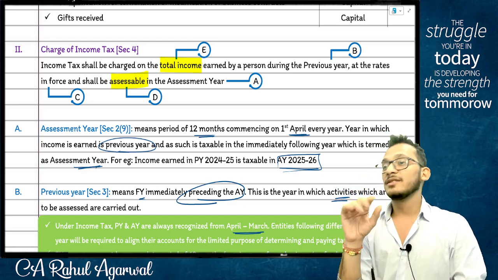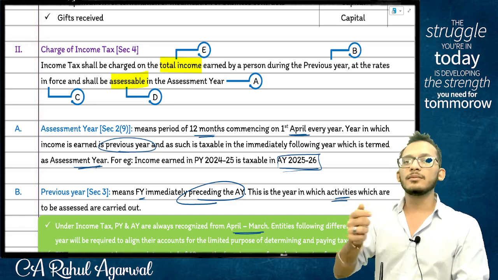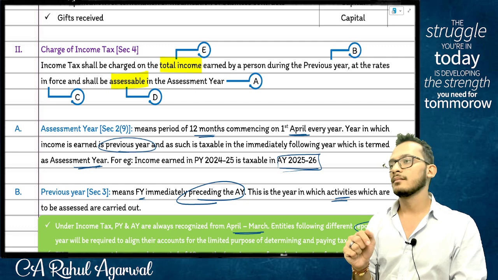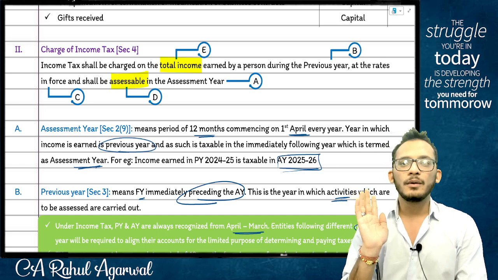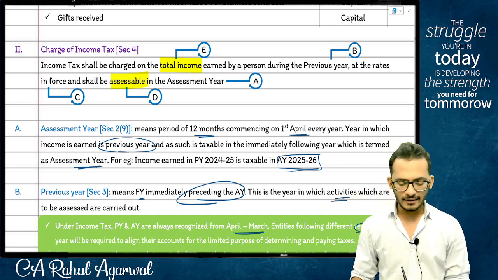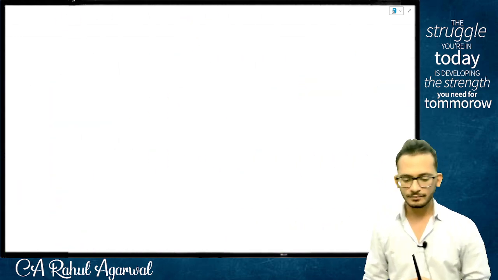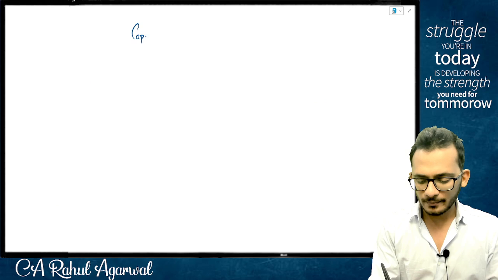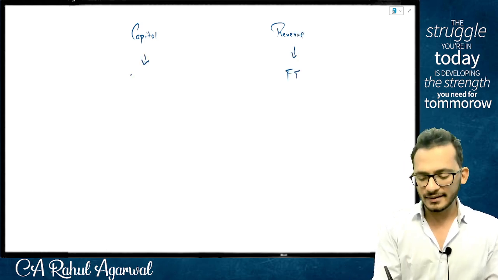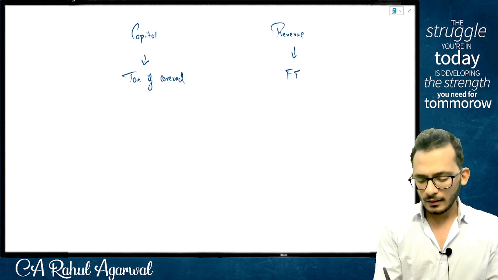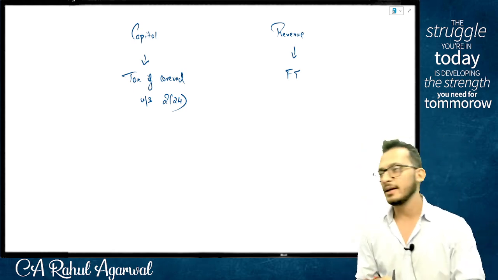But if it's a capital receipt, it is only taxable if I come and tell you under section 224. So I'm going to categorize my income into two categories: capital receipt and revenue receipt. If it's a revenue receipt, it is fully taxable. If it is a capital receipt, it is taxable only if covered under section 224. Yes or no?